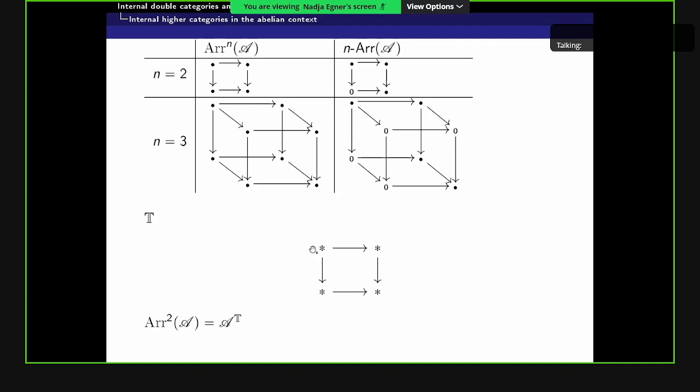We have these morphisms and then one diagonal morphism. And the 2-Arr A is a full subcategory of the functor category, where we want this object in the left bottom corner to be mapped to 0. So we can identify a replete full subcategory S in T, which I noted here in blue. And then the objects are the functors such that f of t equals 0 for all objects which are not in S, which is in this example exactly this object.